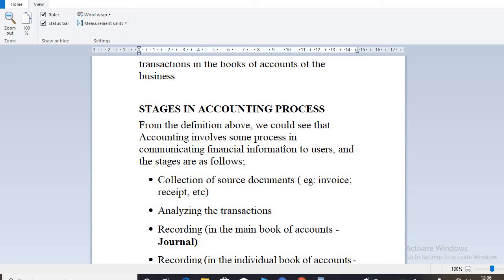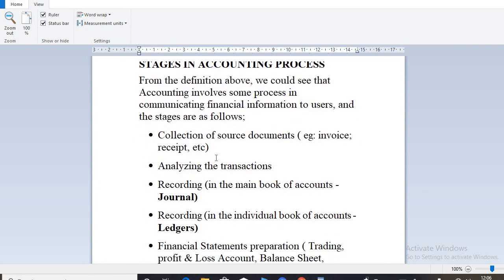As I said, from the definition we could see that accounting involves some sort of process in communicating information to the users. So the first stage that we have to talk of is the collection of source documents. I said we have to capture every transaction that happens in the business, and every transaction comes with a source document.